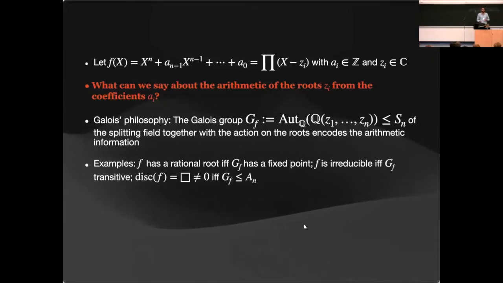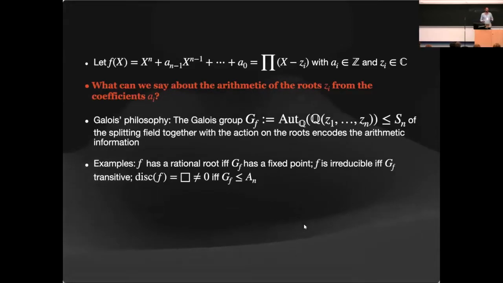So for example, f has a rational root if and only if the group has a fixed point. f is irreducible if and only if the group is transitive. The discriminant of f is a non-zero square if and only if the Galois group is contained in A_n. So you can read the arithmetic information from the group.